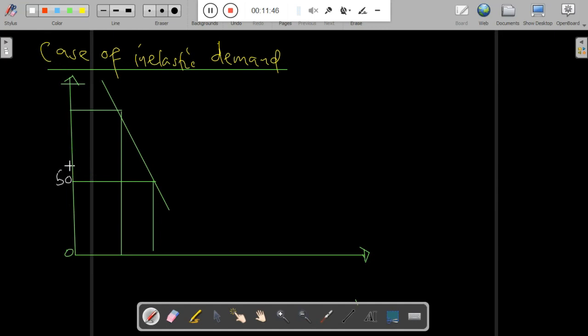Since the quantity is presented on the x-axis, let me draw it properly. This is the price level. We have price levels of 50 and 100, and quantities of 5 and 6.